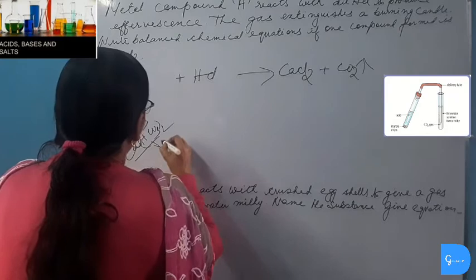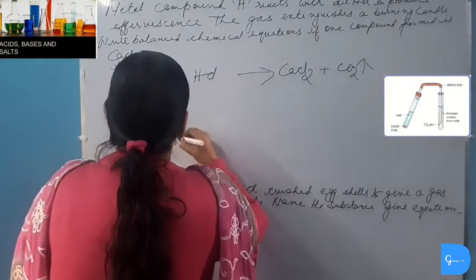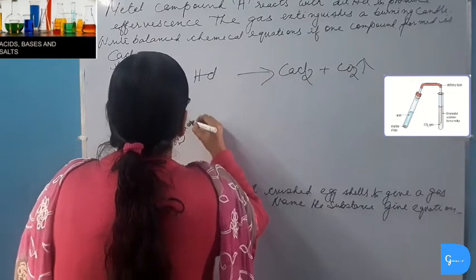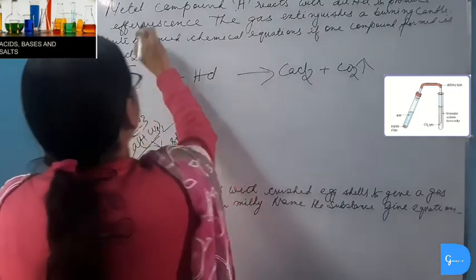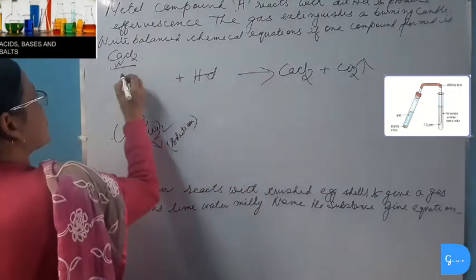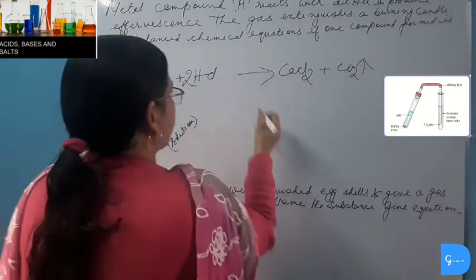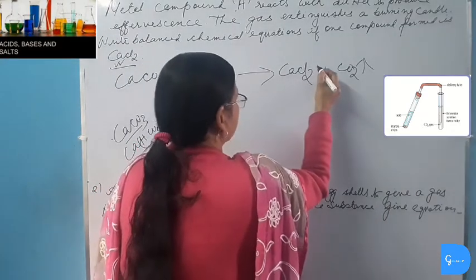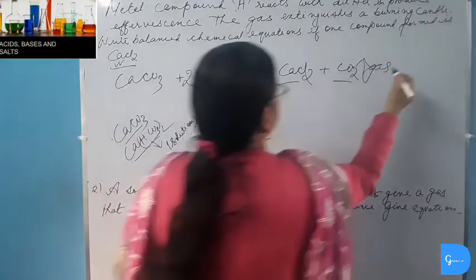It cannot be calcium hydrogen carbonate because calcium hydrogen carbonate remains in solution. It never exists in solid form. But here it is asked that compound A is a solid, a metal compound. So the compound must be calcium carbonate. So when calcium carbonate reacts with hydrochloric acid, it gives calcium chloride salt plus carbon dioxide gas. And water is also formed here.